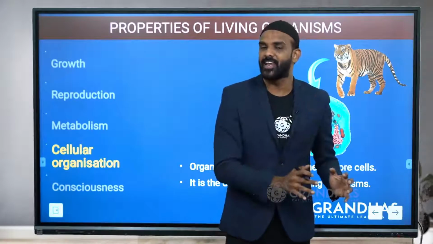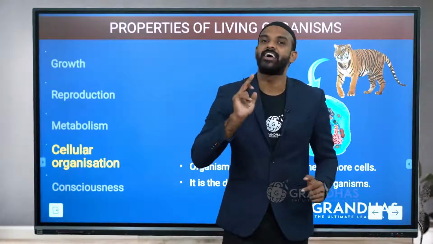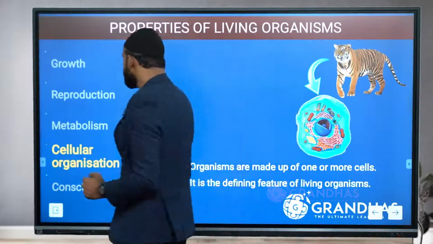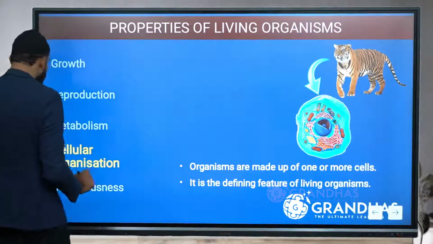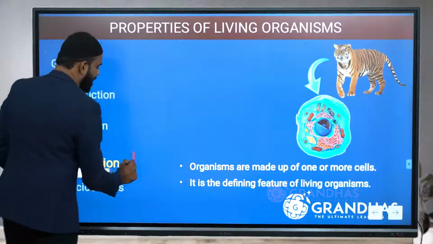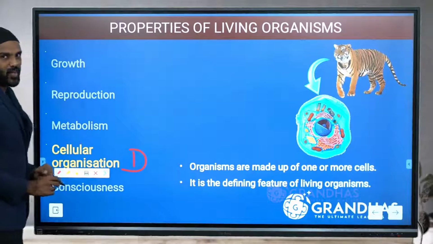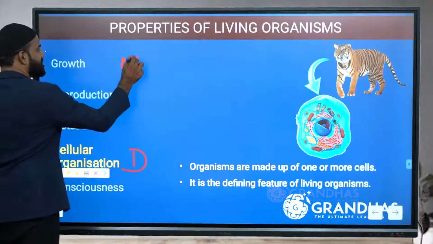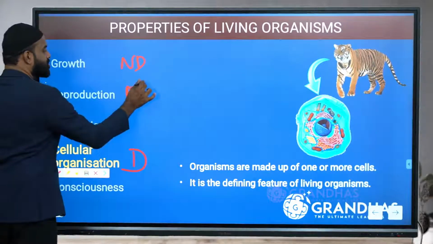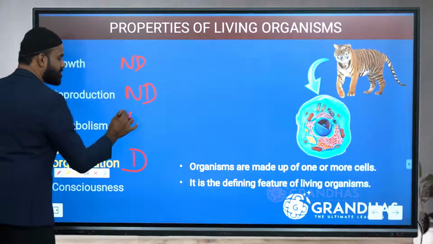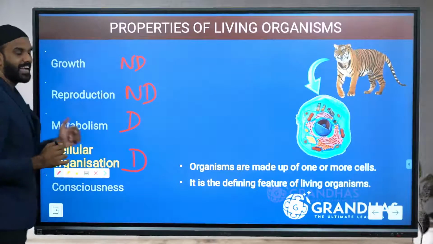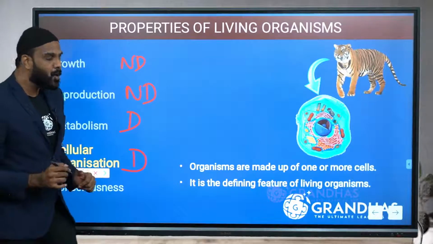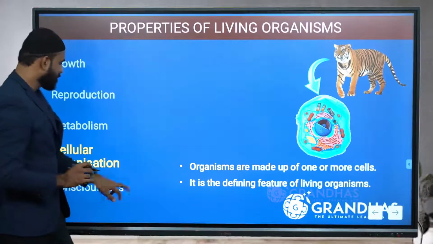It is a very defining quality among the properties. So, I repeat, growth is non-defining, reproduction is non-defining, metabolism is defining, and cellular organization is also defining.